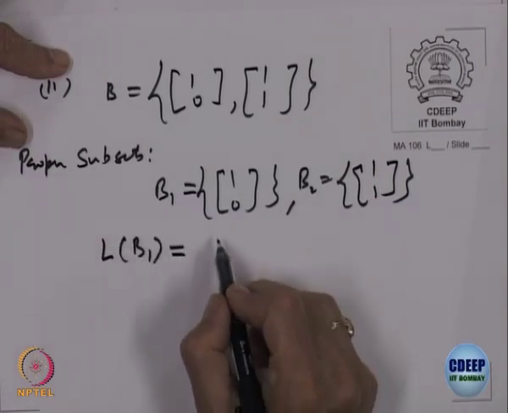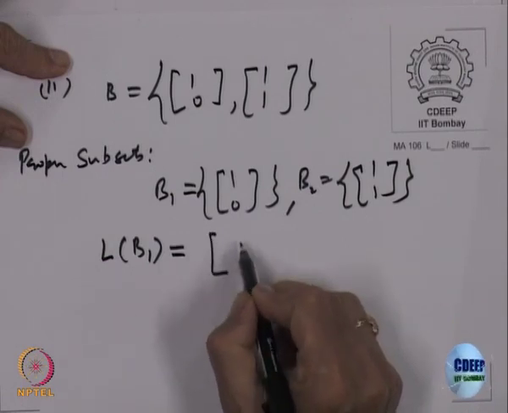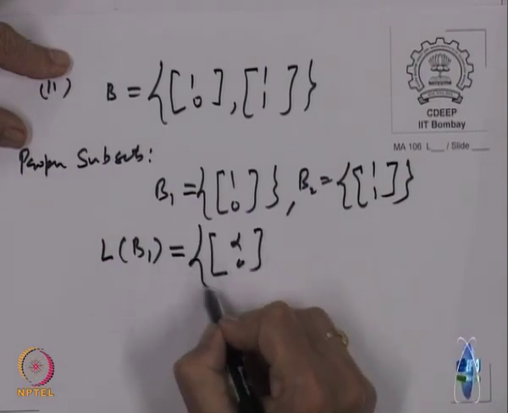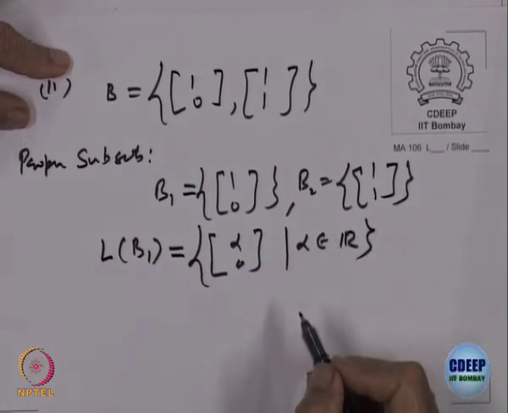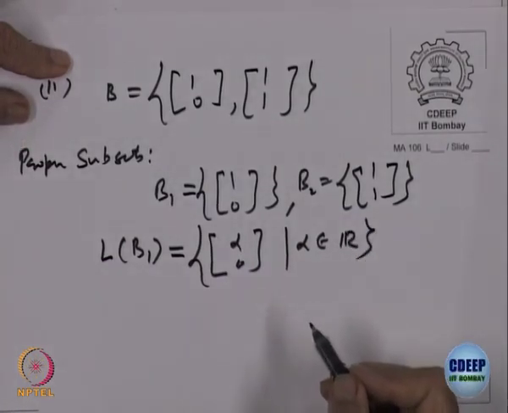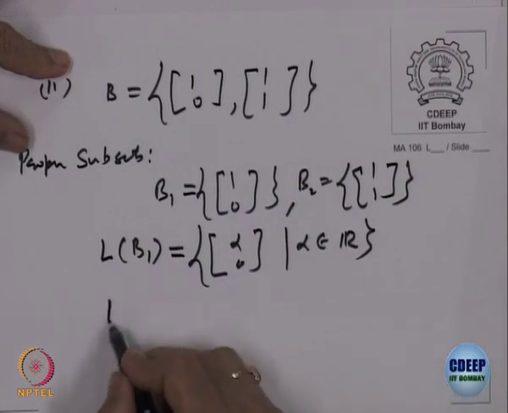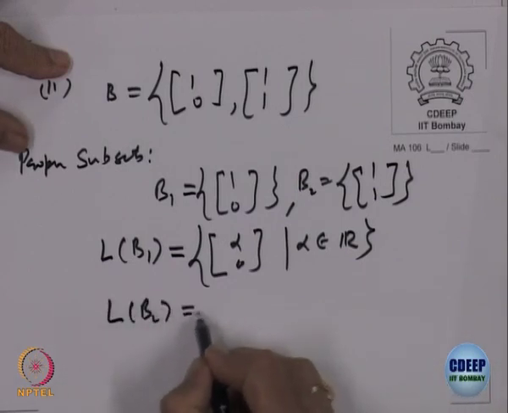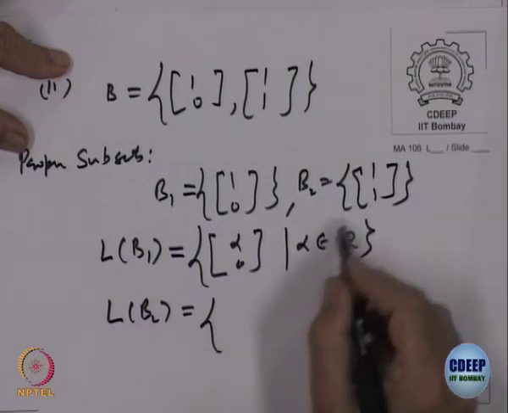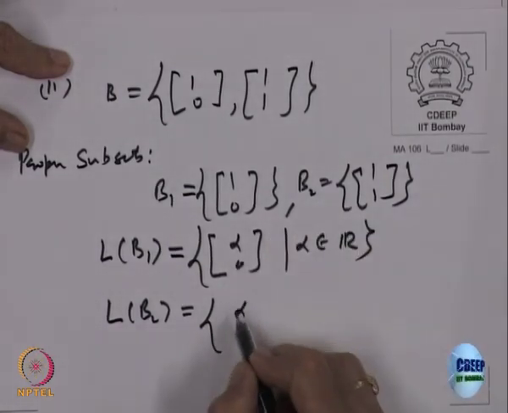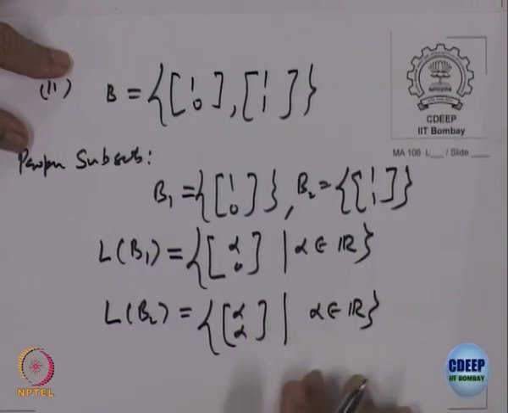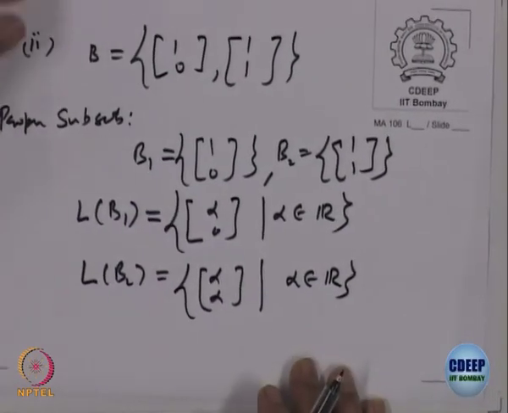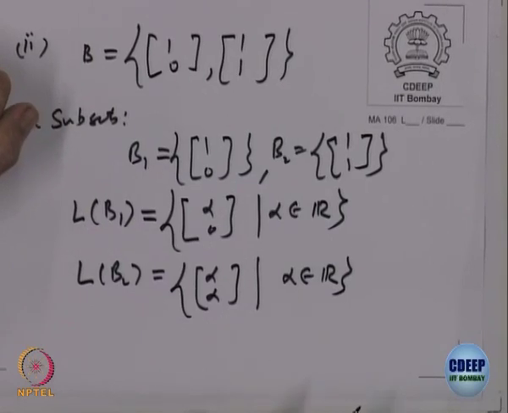What is L of B 1? That is precisely (alpha, 0), alpha belonging to R, right. Everybody following? Yes. What is L of B 2? That is (alpha, alpha), alpha belonging to R. These are the spans of B 1 and B 2.